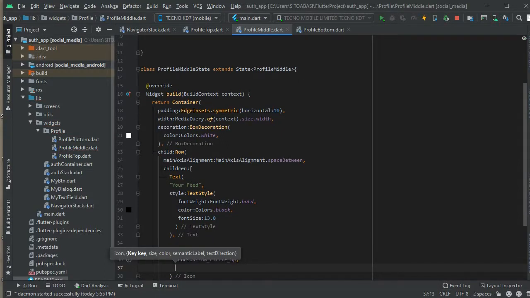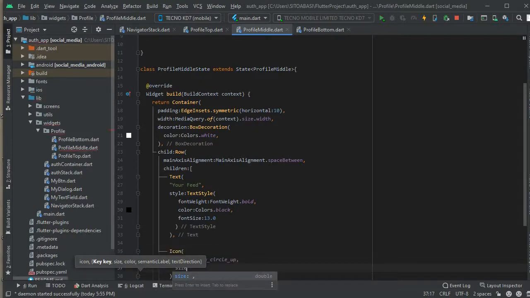But now we're gonna use an arrow up cycle. So when you click on the arrow up cycle, it will animate the container up, and then when you click on it again, it animates the container downwards. So the icon is gonna have a size, and you can give the icon a color. So we're giving it a size.